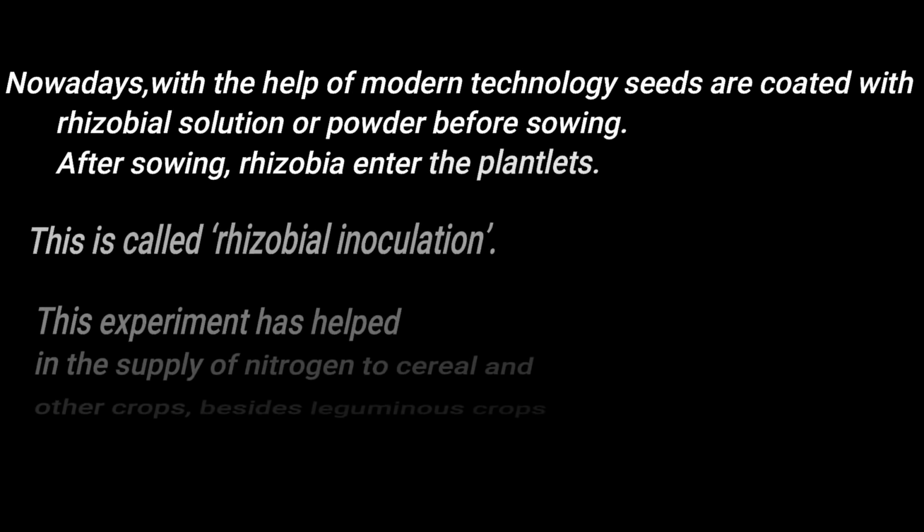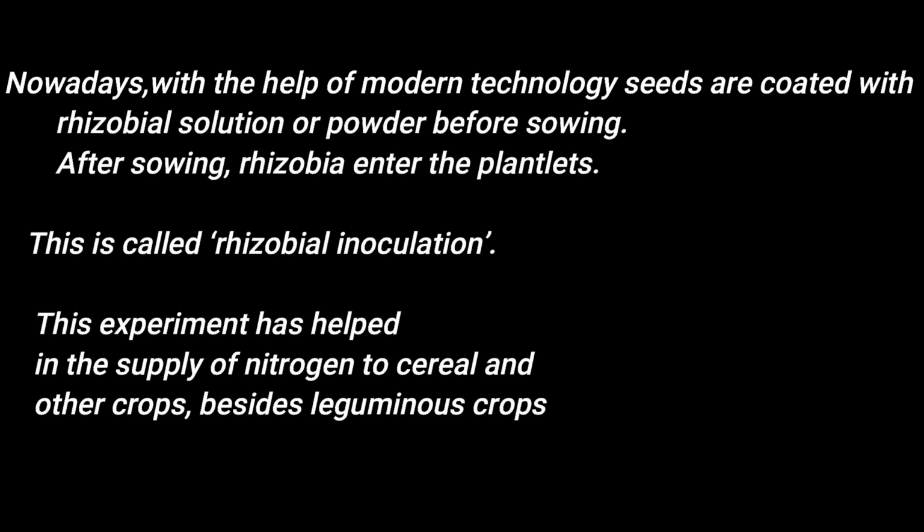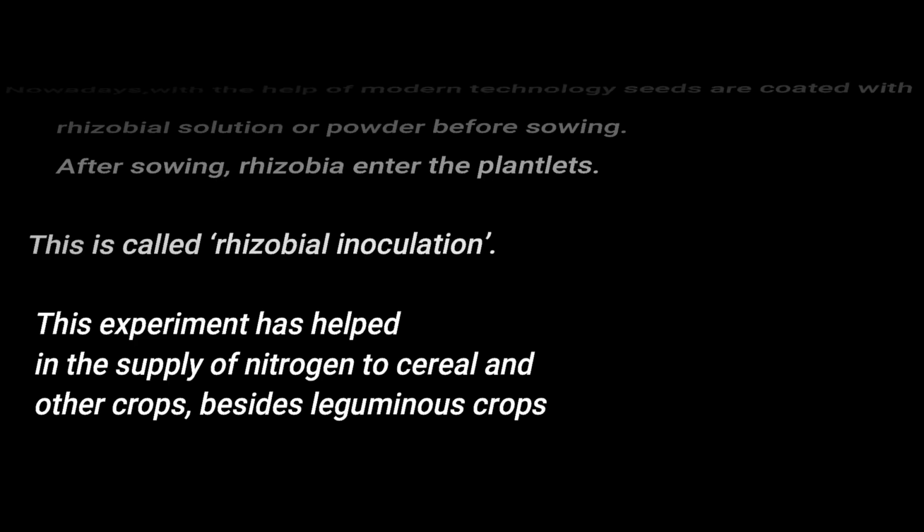Nowadays, with the help of modern technology, seeds are coated with rhizobial solution or powder before sowing. After sowing, rhizobia enter the plantlets. This is called rhizobial inoculation. This experiment has helped in the supply of nitrogen to cereal and other crops besides leguminous crops.